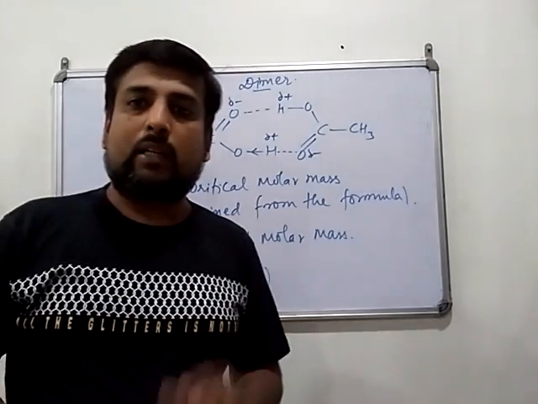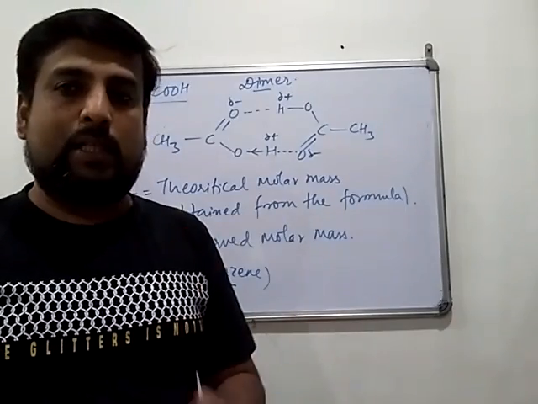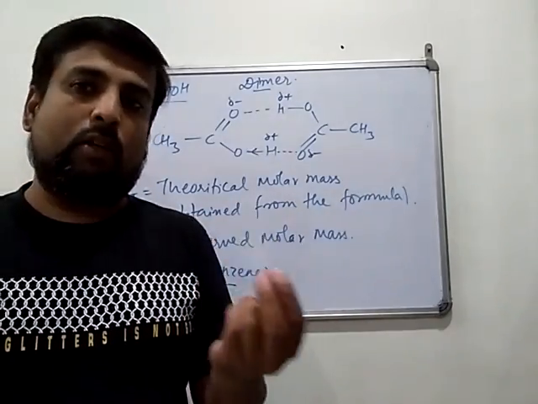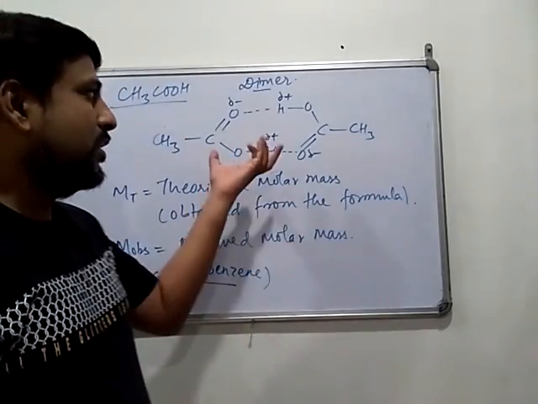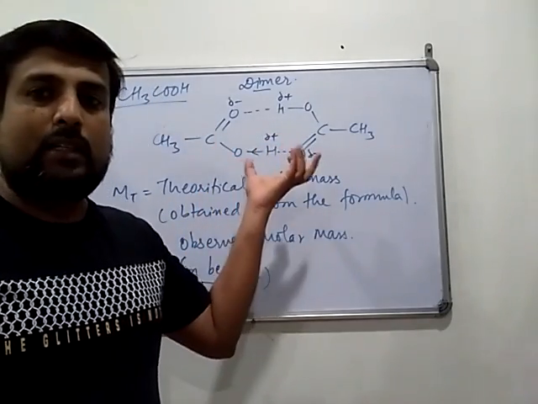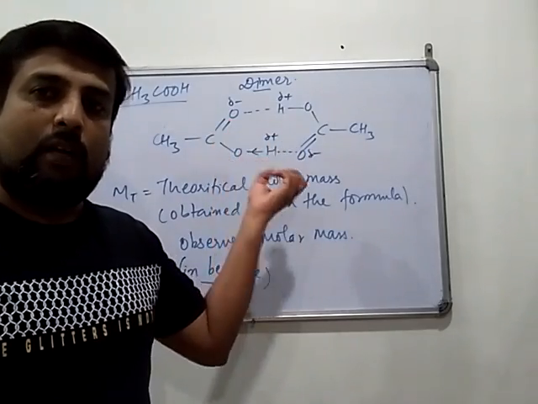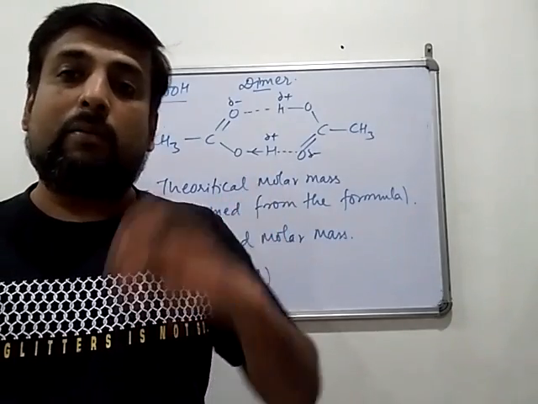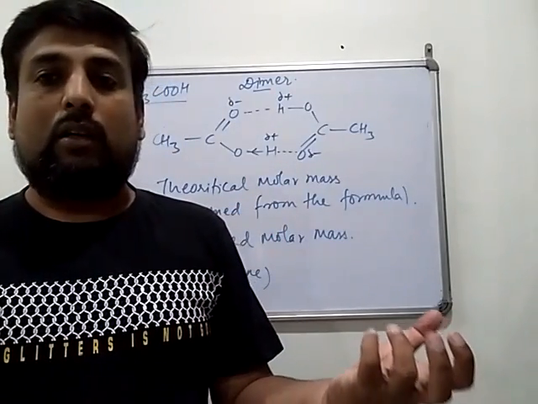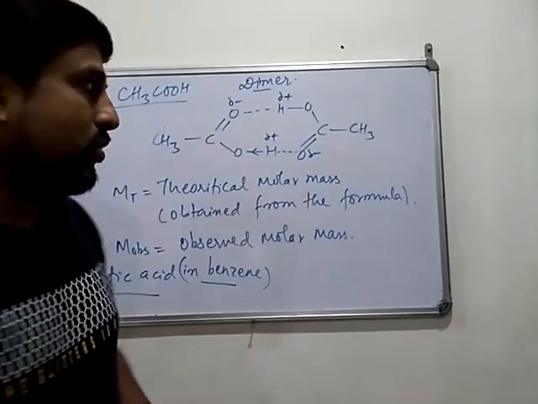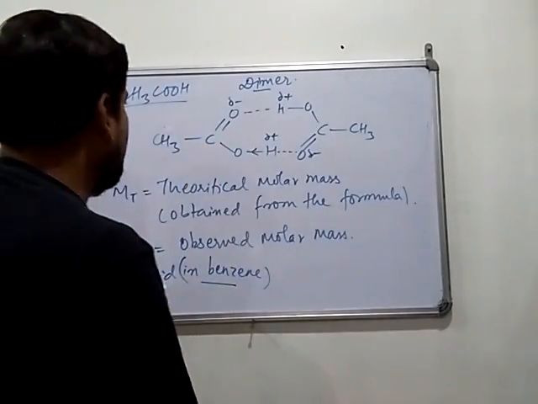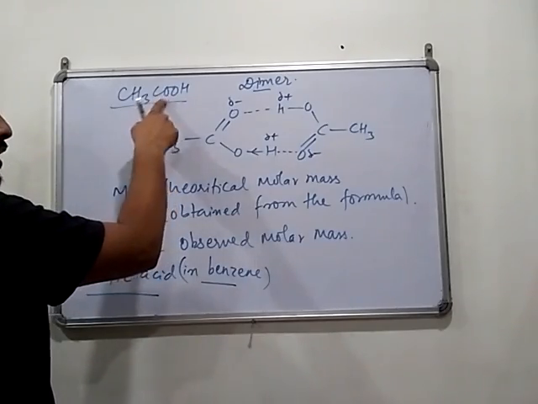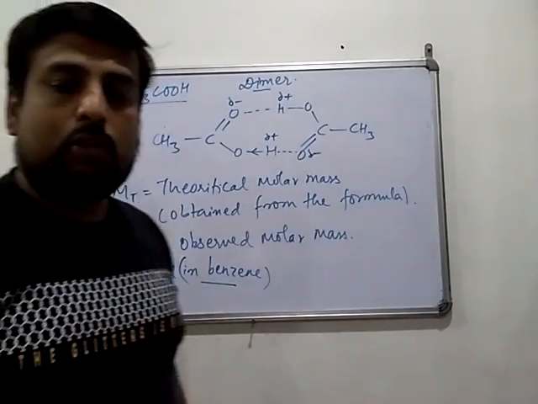So this is the experimental condition of acetic acid with benzene as a solvent, and you cannot take the molecular mass from the single formula, because it does not exist as a discrete molecule. It exists as a dimer. So you have to take the experimental molar mass, which will be double that otherwise taken. According to the formula, we take 12 plus 12, 24, 24 plus 4, 28, 28 plus 32, so it is 60.